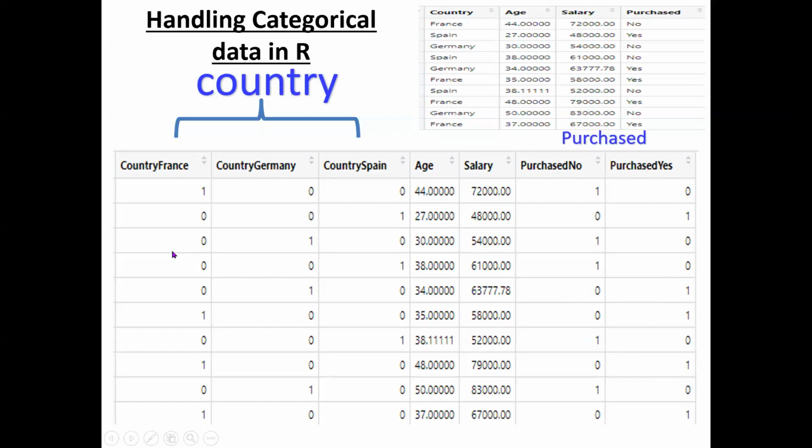This is another type of encoding technique, and the advantage of this technique is you can apply it at a time to all the variables in your data set. But if you want to apply the factors, you need to write the factor function for each and every categorical feature separately. That is the difference. Now we will see the encoding summary, and later we will move to the practical session.